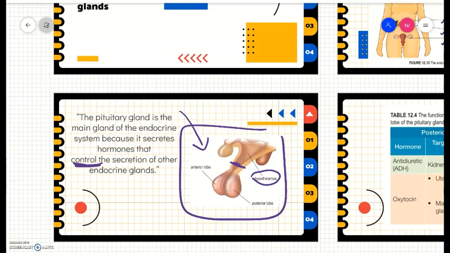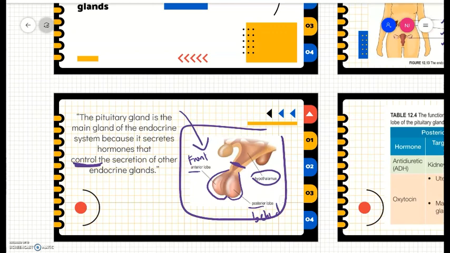The pituitary gland has two lobes: the anterior lobe and the posterior lobe. Anterior means front, and posterior means behind. Each of these lobes secretes some hormones. Each lobe will secrete several hormones.